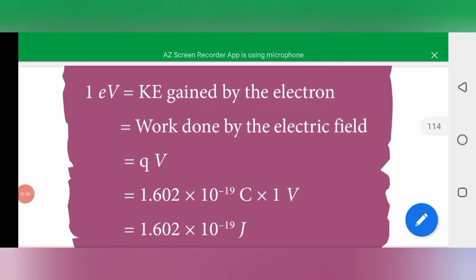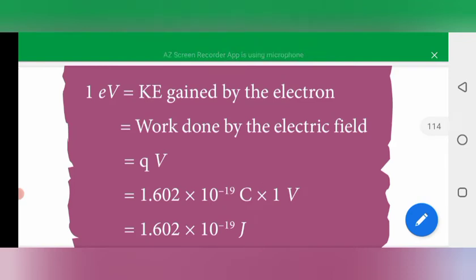Generally the SI unit of energy is the joule, because work done and energy have the same unit. Here one electron volt is equal to the kinetic energy gained by an electron, that is the work done by the electric field.